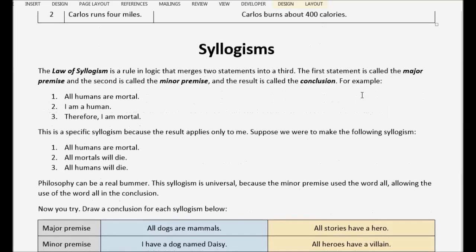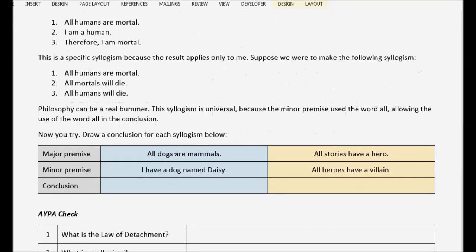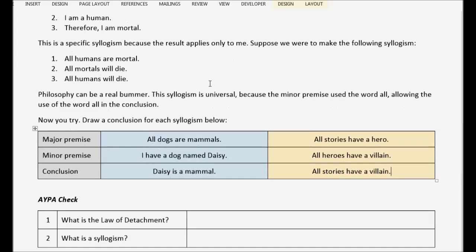Let's look at our syllogisms. Here, all dogs are mammals. I have a dog named Daisy. What's our conclusion? Well, Daisy's a dog. All dogs are mammals. Daisy is a mammal. Alright. All stories have a hero. And all heroes have a villain. So, what does this mean? Well, it means that all stories have a villain. Sometimes that villain may not be obvious, but it's there.